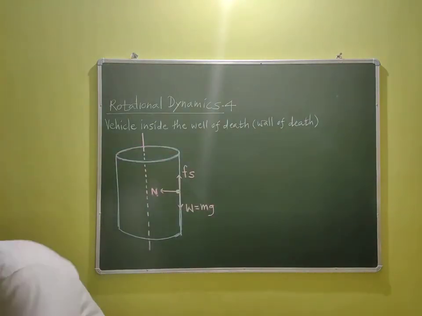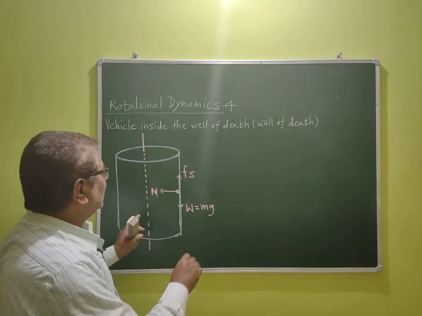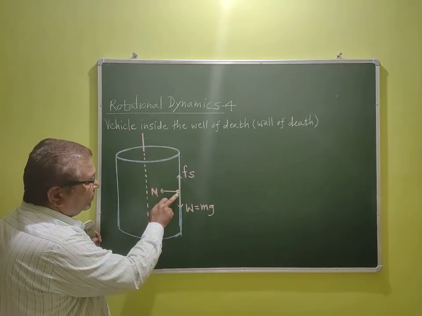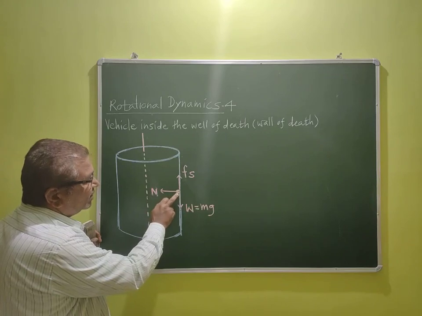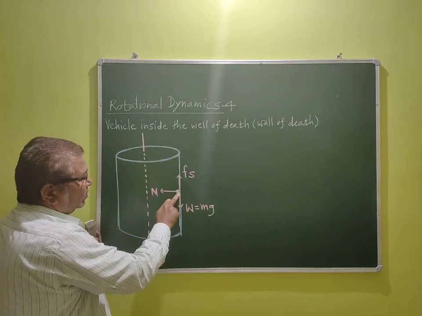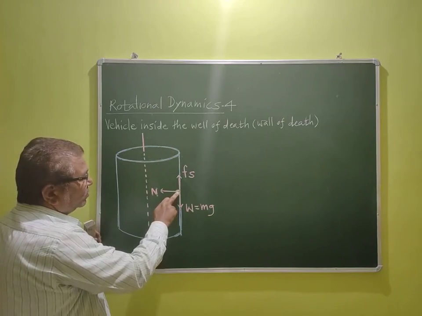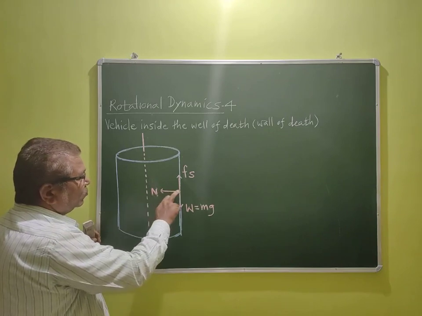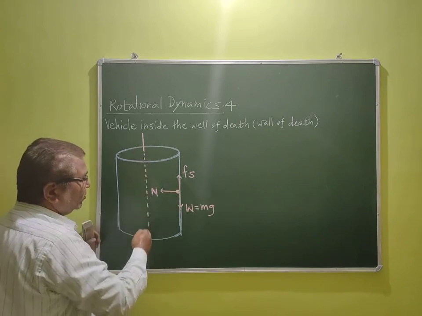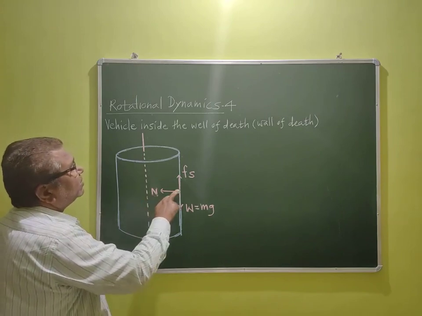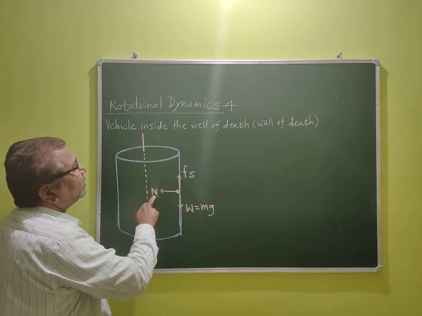Then let us see here. Three forces are acting on the car. This is a vehicle, a car or a motorcycle, and this is a well of death. One force acts inward, towards the axis of the cylinder. We call it normal reaction, and it is always perpendicular.